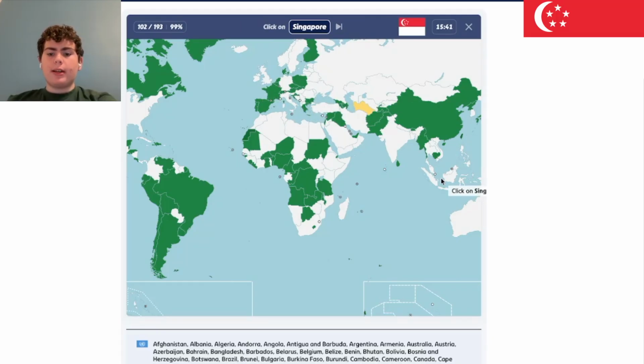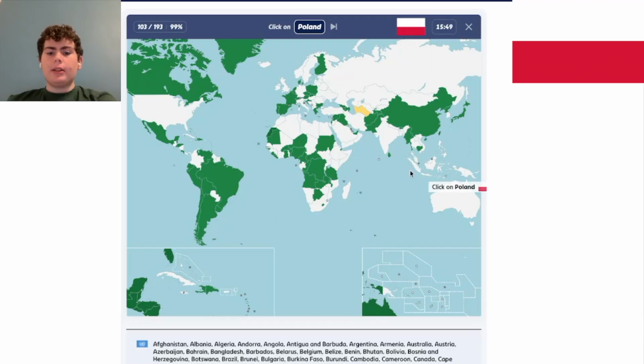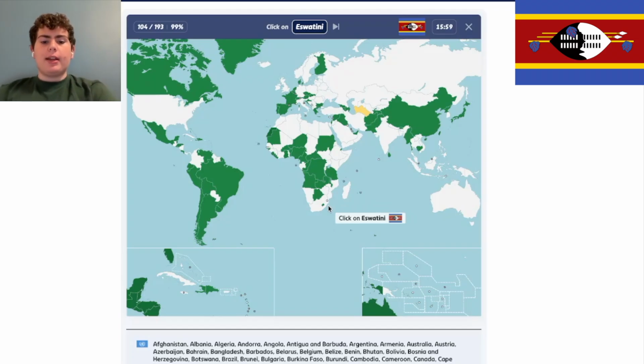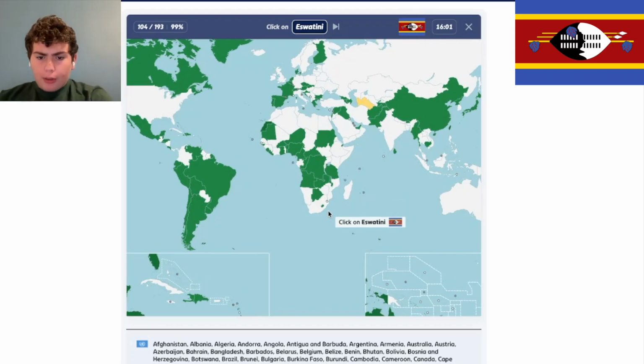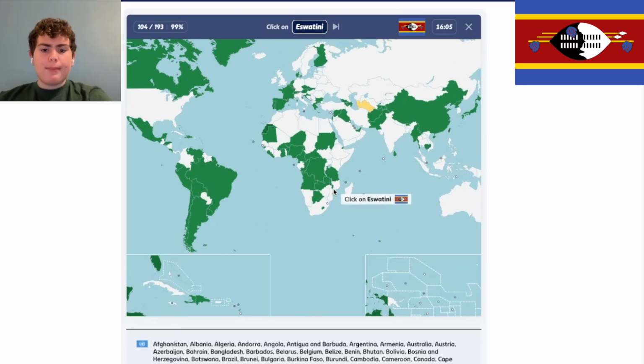So Singapore is a city-state in Asia. It is right here. It's at sort of the tip of this peninsula. Poland is a country in Europe that was invaded by Germany. And it's this one right here. Eswatini is a country in Africa. It is surrounded on, I'm pretty sure, all sides, maybe a little bit by Mozambique, by South Africa.